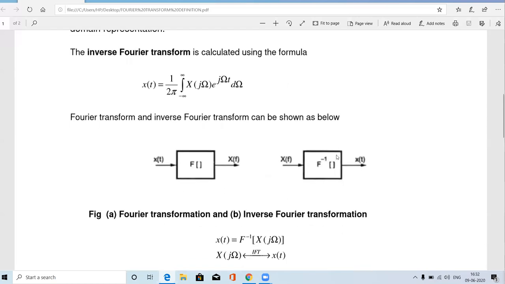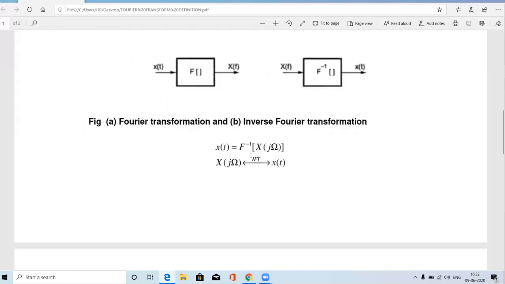Okay. So this is the block diagram representation of the Fourier transform. You see, the x of t signal we are giving. If x of t is applied to the Fourier transform, the output is capital X of f. Sometimes it may be mentioned as frequency f, x of f or x of omega, we may use anything. And inverse Fourier transform, f inverse. This box indicates the inverse Fourier transform. It converts the frequency domain signal capital X of f into small x of t. So this is the block diagram representation.